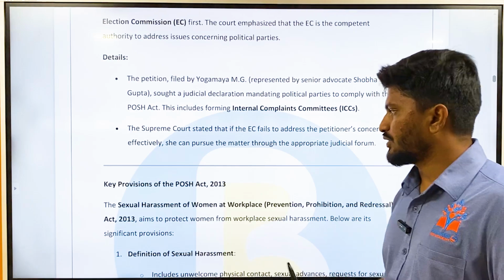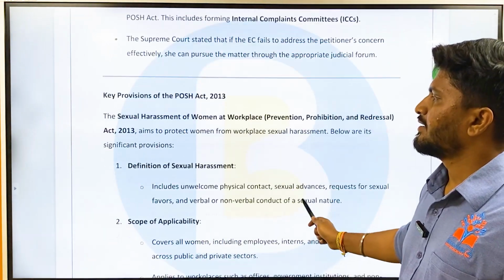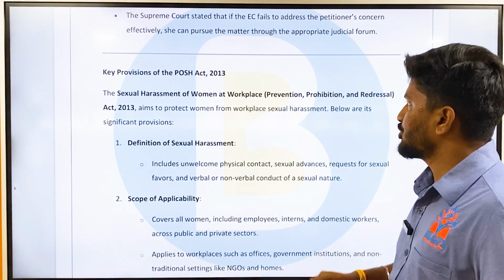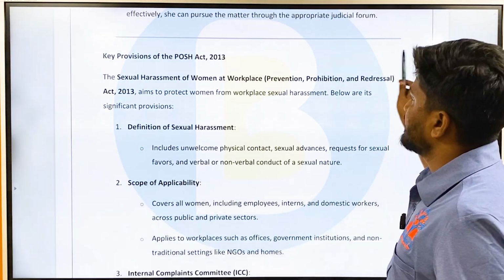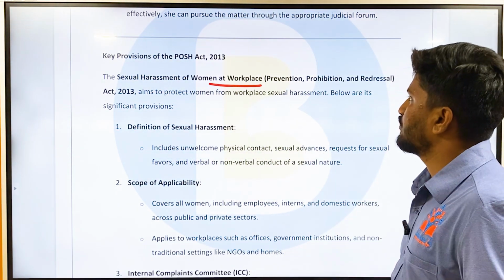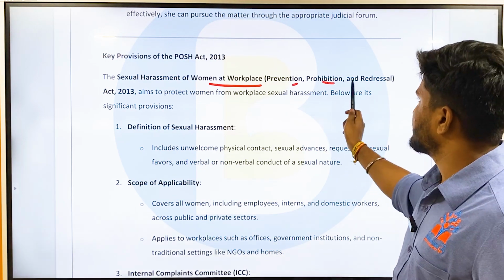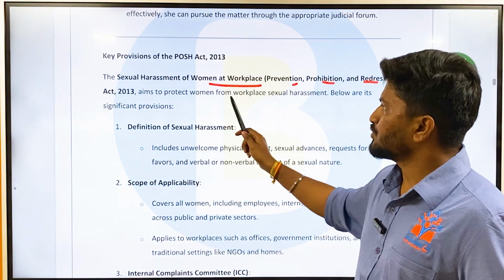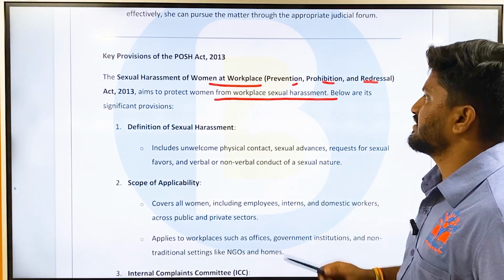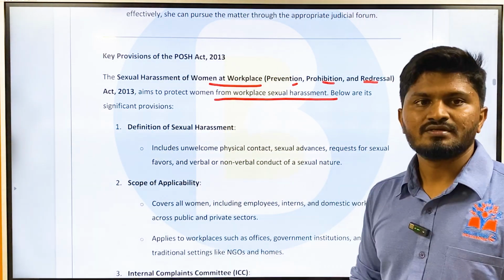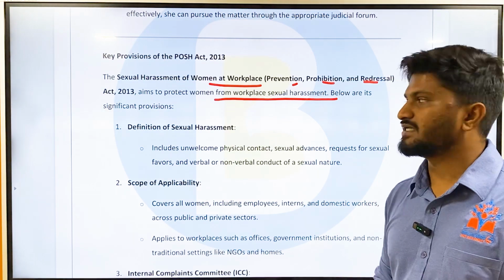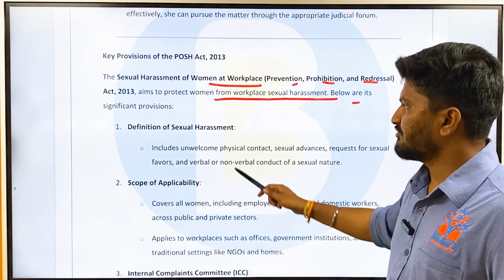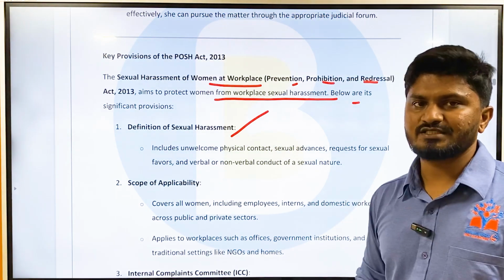Now what we have to understand is, we have to study the key provisions of the POSH Act. The POSH Act becomes important for us. POSH Act 2013, that is the Sexual Harassment of Women at Workplace (Prevention, Prohibition and Redressal) Act of 2013. That is its complete name. It aims to protect women from workplace sexual harassment. Below are the significant provisions. What are the significant provisions? First one is it defines sexual harassment.